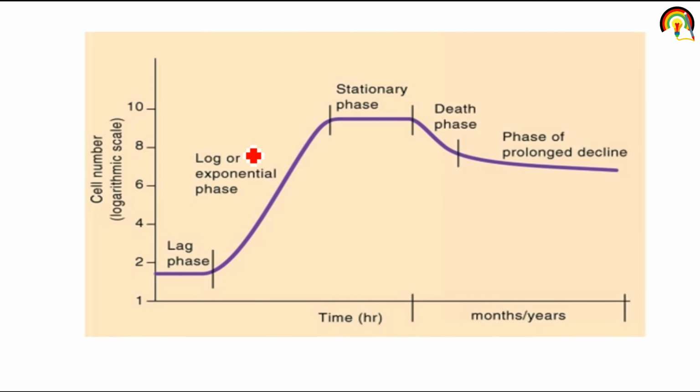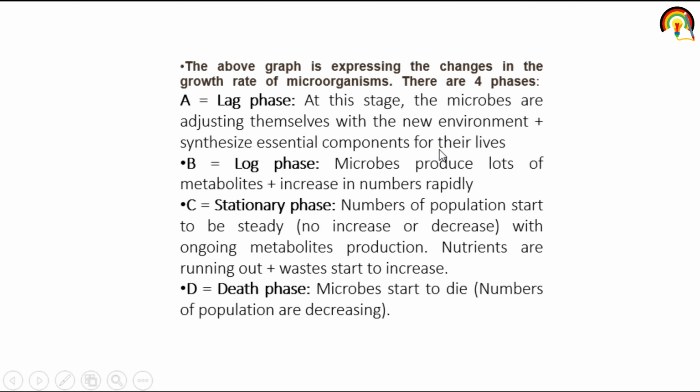So again, it's the microbial growth curve. Next one, what are the lag phase, log phase, stationary phase and death phase during the growth of a microorganism? In the lag phase, microbes are adjusting themselves to the new environment, that's why we call it the adjustment phase, and they synthesize essential components for their life. In the log phase, microbes produce a lot of metabolites and increase in number rapidly, or we can say birth rate is higher in the log phase.